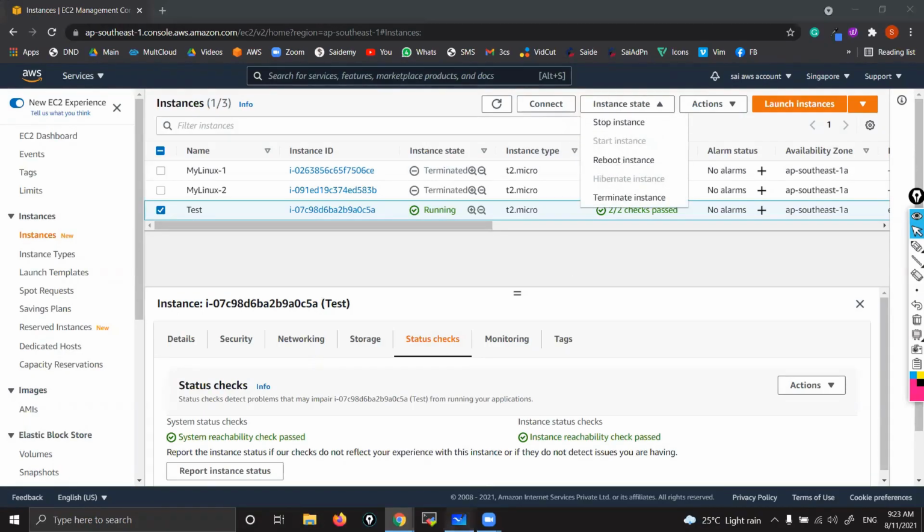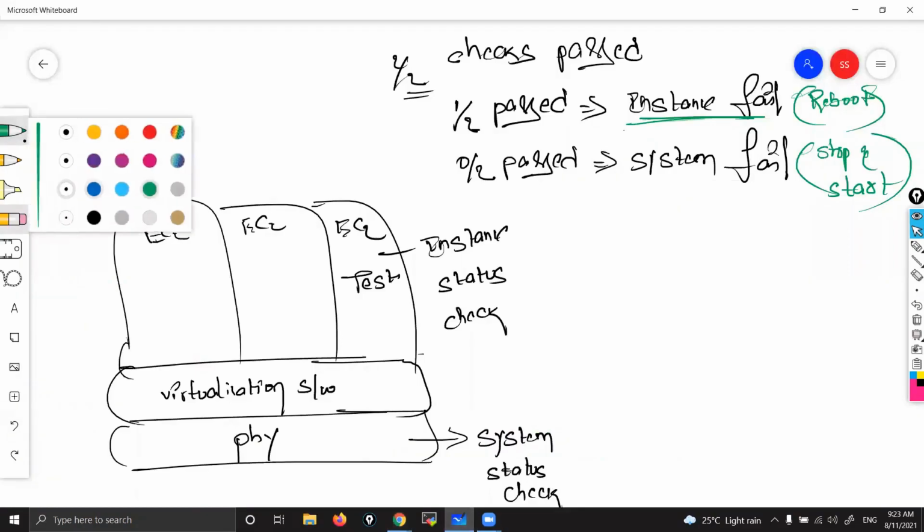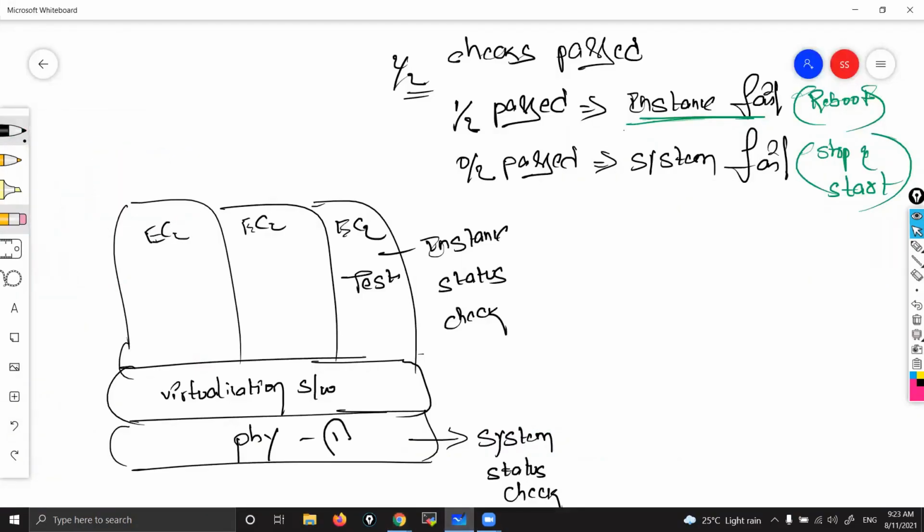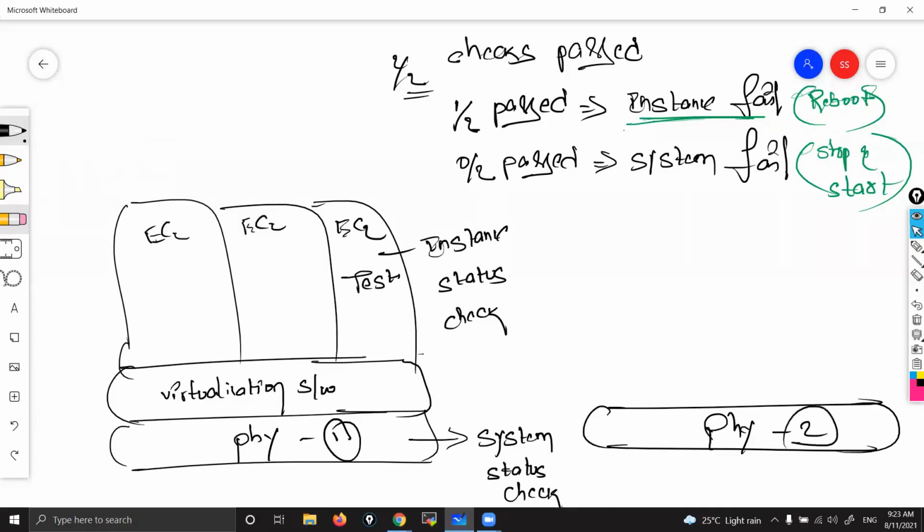So what actually happens when you stop and start? See, these are physical instances. Just like that, they might have many physical instances. On top of that, they might have many virtualization softwares.